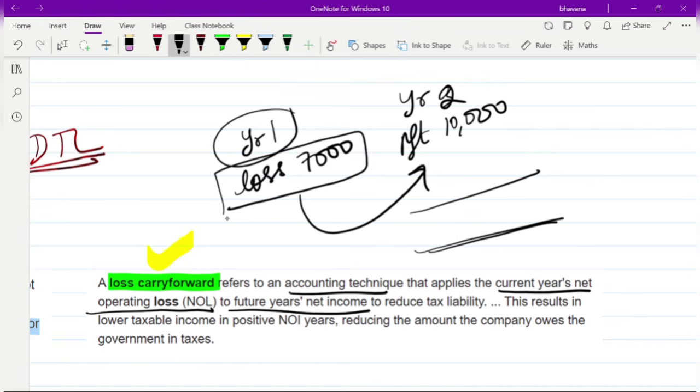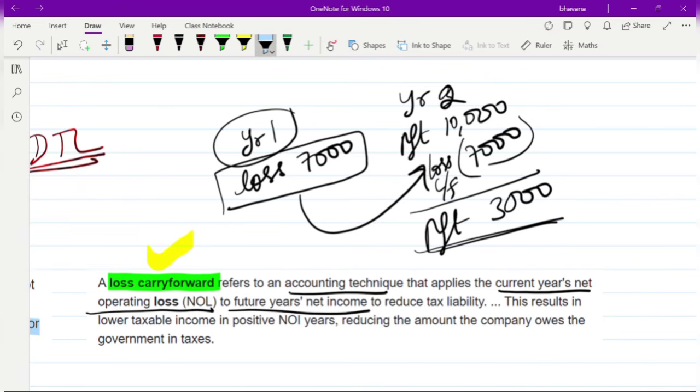See why they do this? Here they will do loss carry forward of 7,000 rupees. They will reduce it from the profit and the remaining profit will only be 3,000. So the profit is reduced because the loss has been carried forward to the next year. You set the current year's net operating loss of 7,000 rupees off against the future year's net income of 10,000 rupees to reduce the tax liability. If there was no loss carry forward, you would have paid tax on 10,000. But now your profit has reduced to 3,000 and you will only pay tax on these 3,000 rupees.